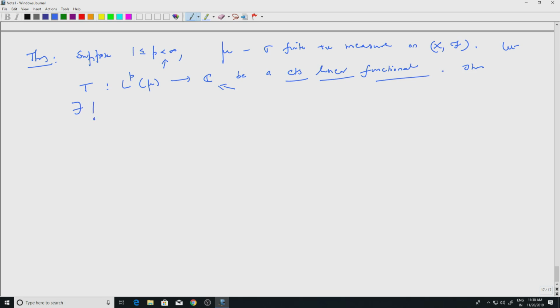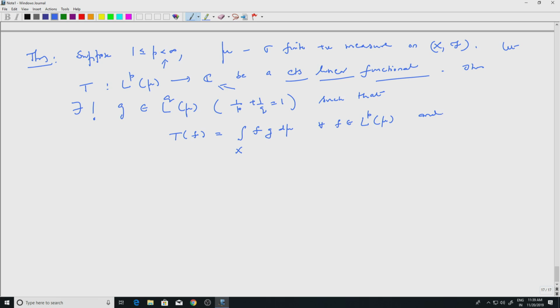Then there exists a unique G in LQ. What is Q? Q is the conjugate exponent, so 1 by P plus 1 by Q equal to 1, such that T is given by that function G. So Tf is equal to the integral over X of f times G d mu. This is true for every f in LP. And whenever you have this integral, you know that another equality is true.